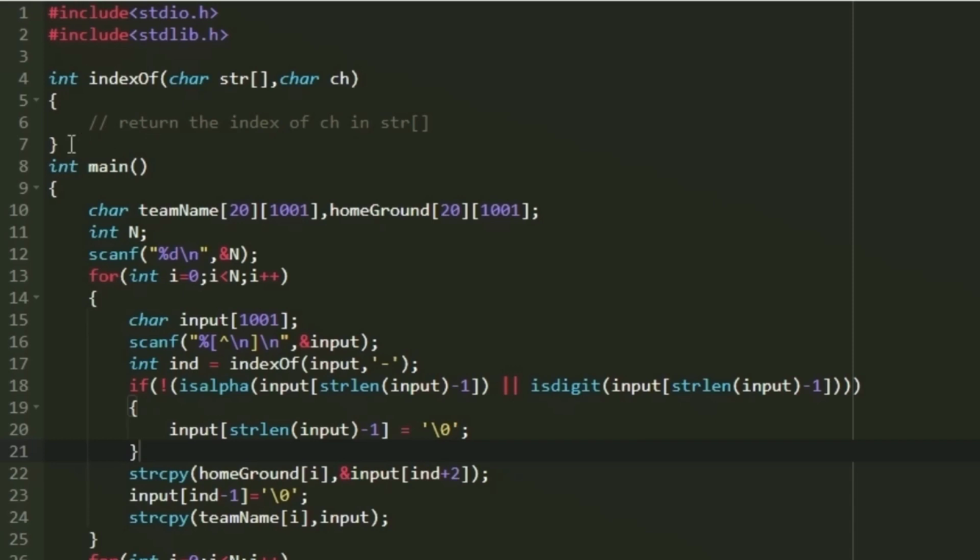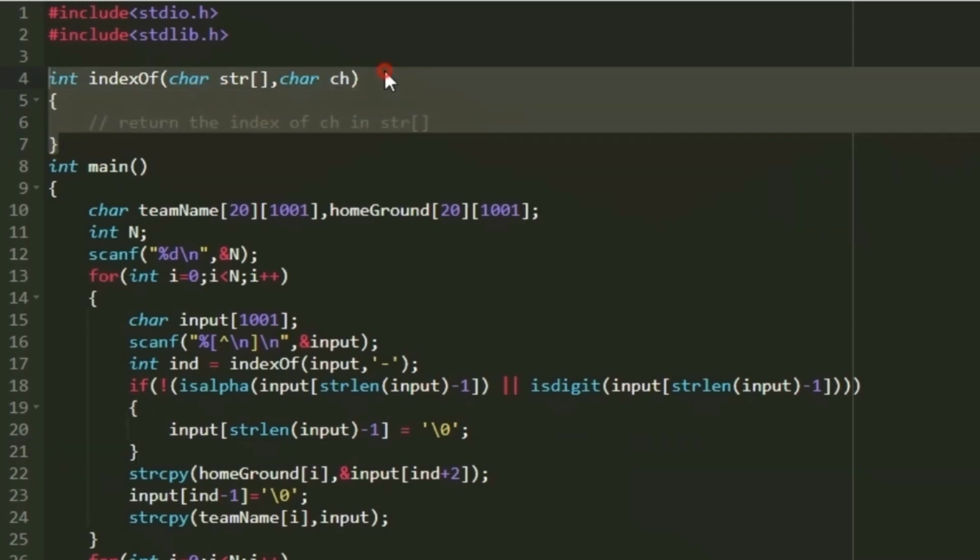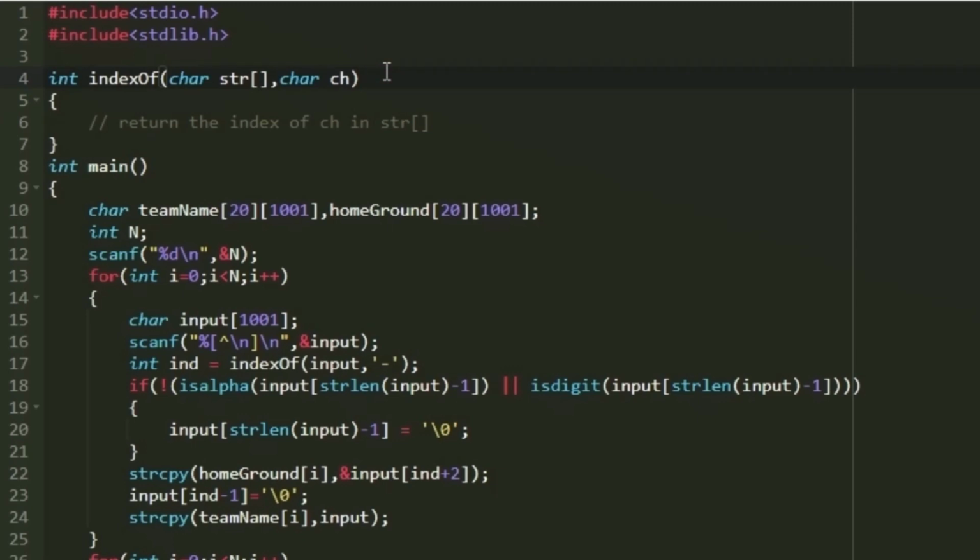First I am creating a function named indexOf, which is of return type int, and it accepts 2 things in its arguments: first a character array and then a character. What this function does is find the index of the particular character ch in the character array str and return the index of it. Within this we have to write the code for that. We have to create a loop that iterates from 0 till the string length of str, and in every iteration we check the character present at the particular index in str, and if it is equal to ch, then we return the value of i, which will be the index. We will be using it in our main function.